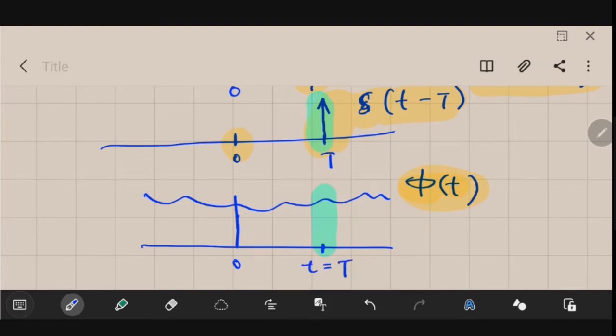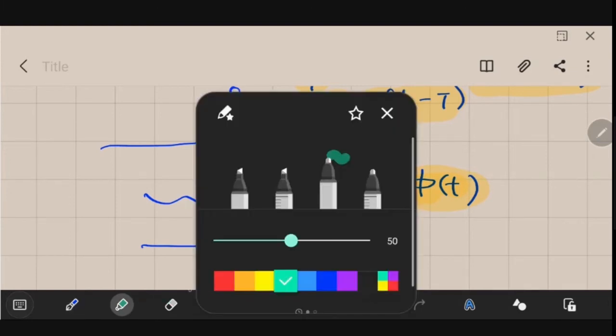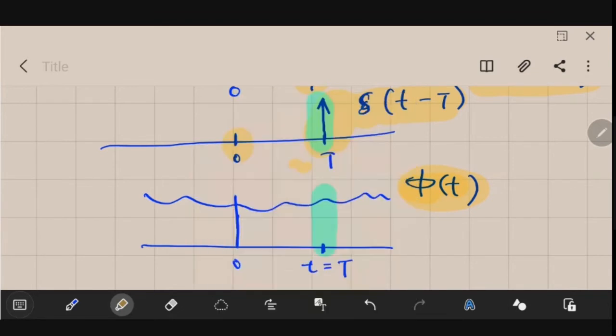That means this location is of importance, because at the other locations, the value of the unit impulse is actually 0. If we go this side, or this side, the values are all 0. So they are not of relevance. Only the location I have marked in green is important, because only that value will be multiplied.